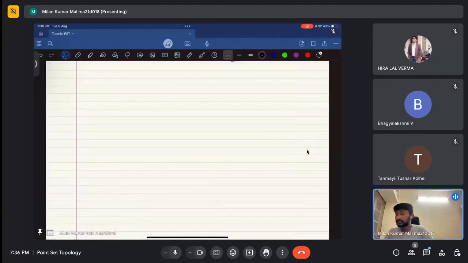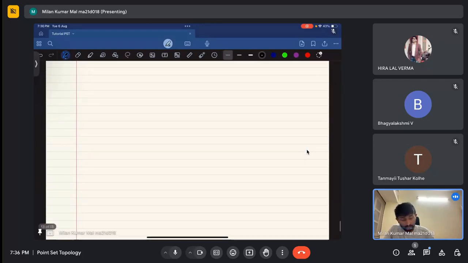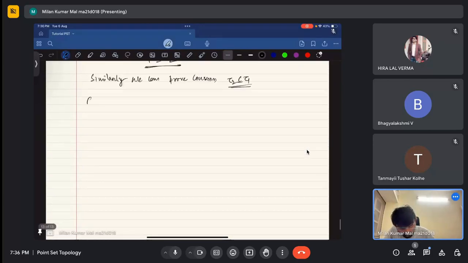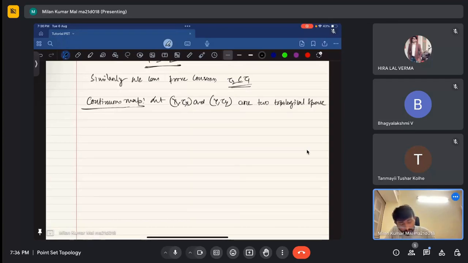Okay. Next thing is the continuous map definition. We will start now. Continuous map between topological spaces. Let (X, tau X) and (Y, tau Y) be two topological spaces. F is a map, not phi.